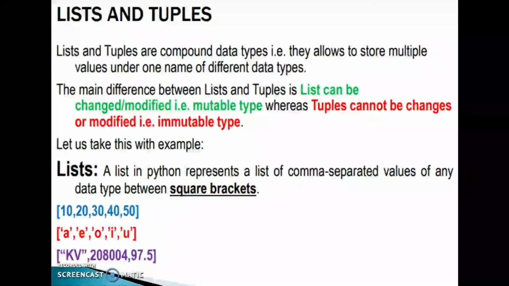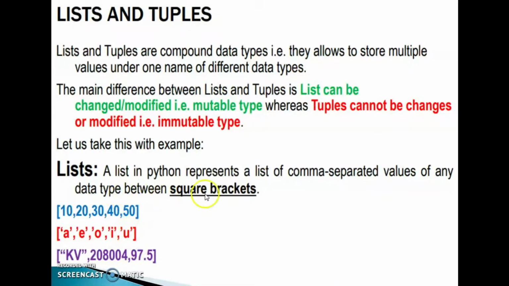The main difference between lists and tuples is that a list can be changed or modified, that is, it is mutable. We can change or modify a list, whereas tuples cannot be changed or modified, that is, they are immutable types. Lists we can change, but tuples we cannot change.